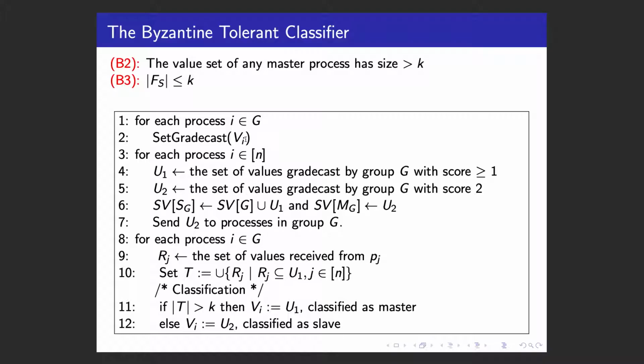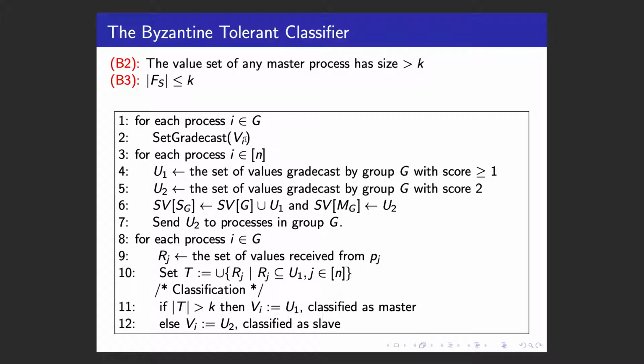And to satisfy B2 and B3, the basic idea is that instead of, like previous work, doing the classification based on the values received at a round, we do the classification based on the safe value sets instead.